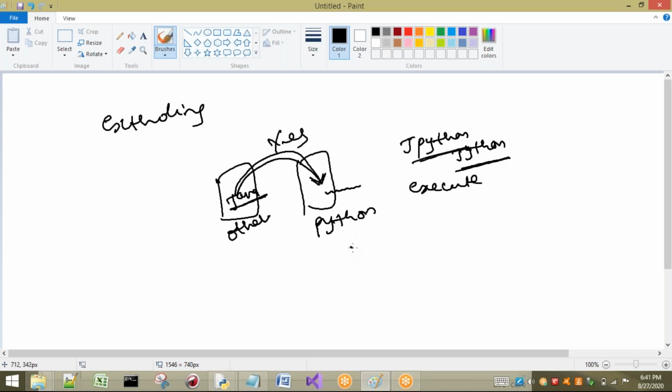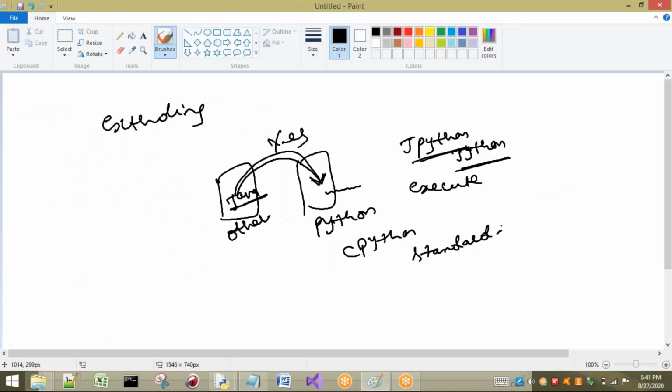In the same way, for C we have CPython, which is the standard version. We will see these implementations after completing these features. Just understand that other programming languages can also be implemented in Python. That concept is called extensible, which is a very important feature. Next, the second one is what?